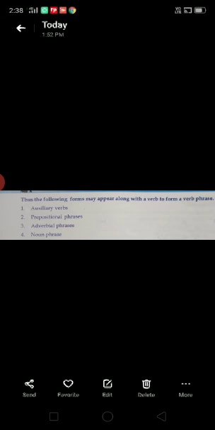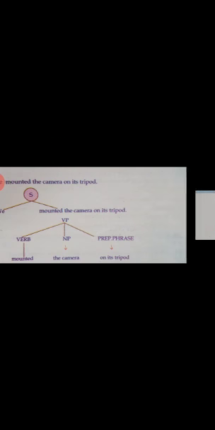Example: is, am, are, was, were, etc. Next, the prepositional phrase that we already saw in the former example, on its tripod. On is the preposition and the remaining part is the phrasal element, so it is known as a prepositional phrase.